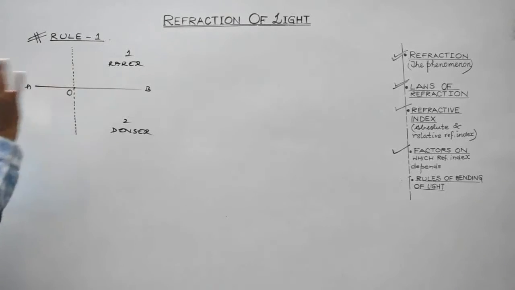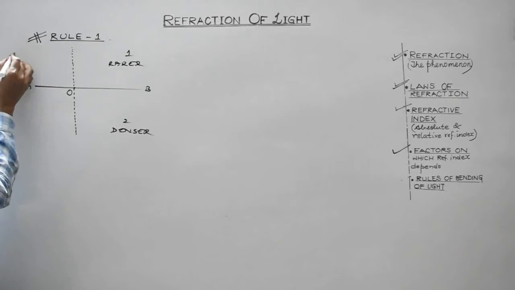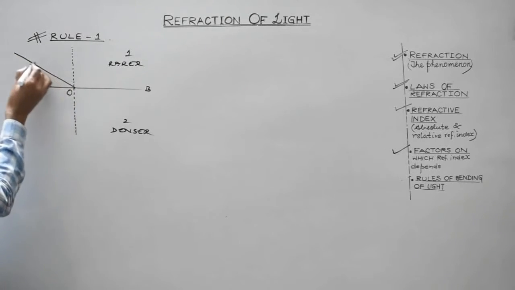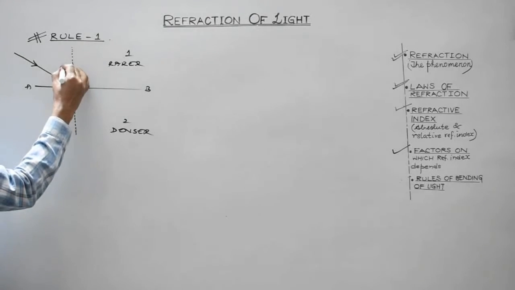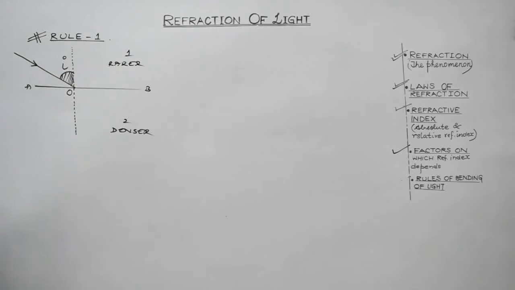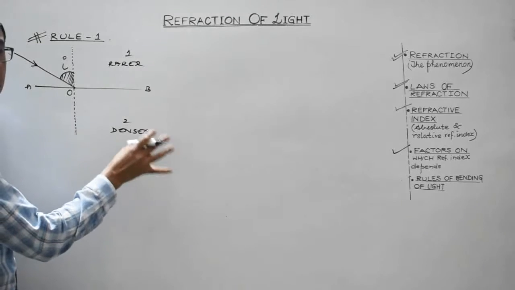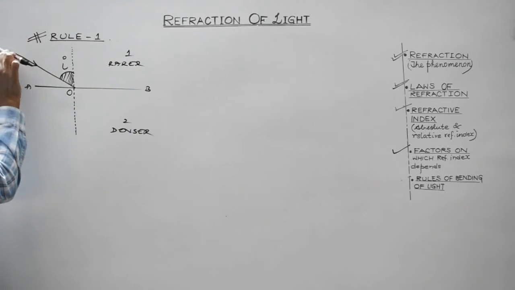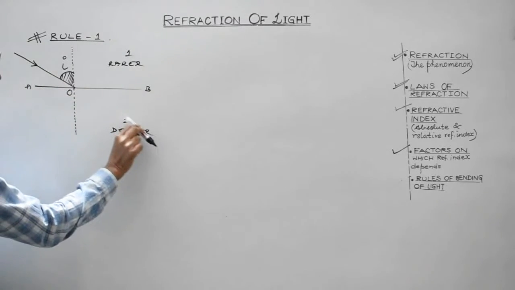At this point we need to study refraction. So light is to be incident at point O in an oblique direction. This is the oblique direction. This is the incident ray. The angle which the incident ray makes to the normal would be the angle of incidence. This is the angle of incidence. Now look, if medium 2 is considered to be absent, then light, as per rectilinear propagation, would have travelled along the same straight path.